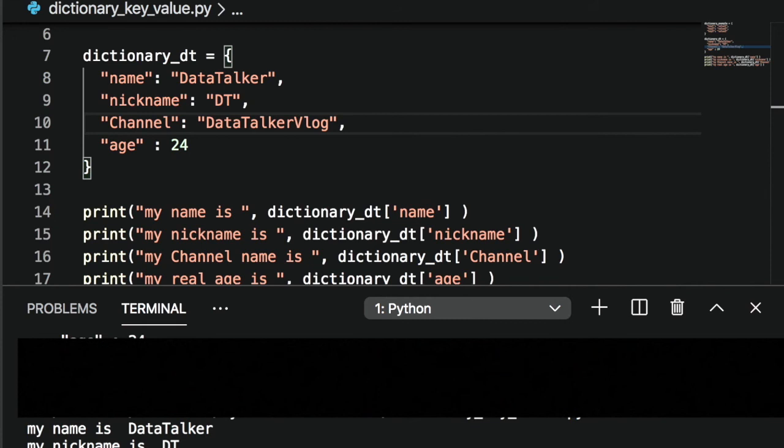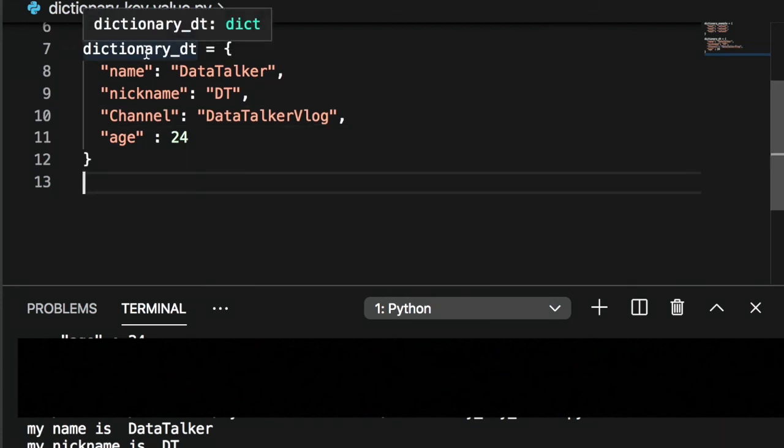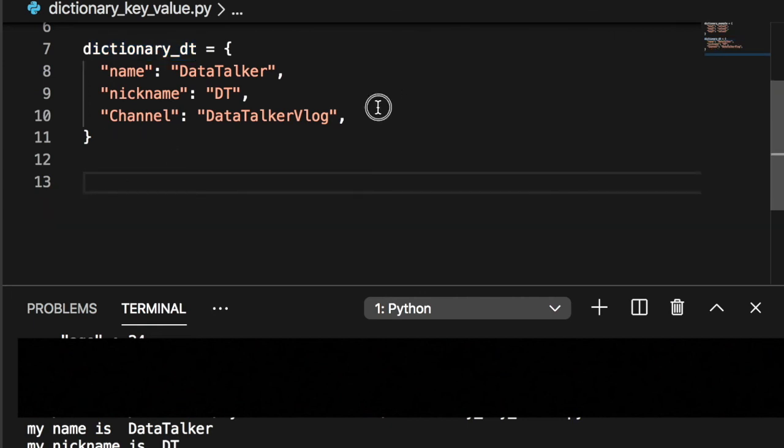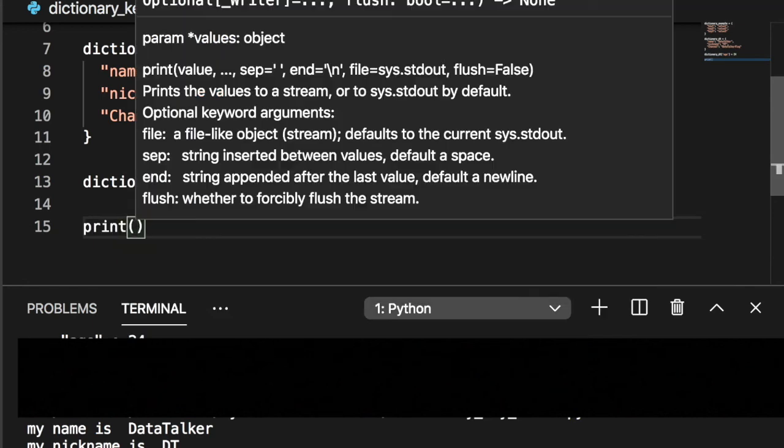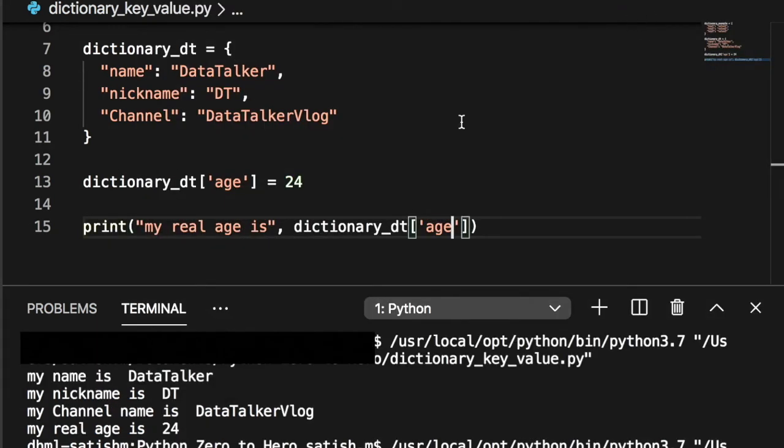As we did with lists, let's learn how to add elements to a dictionary. The key pointing to a value is a big part of what a dictionary is. This is also true when we are talking about adding elements to it. I still have my dictionary dt. I want to add age again, but in the programming way, in the Python way, we will add a new value to it. Like this, we just need to assign a value to a dictionary key. Nothing complicated here, right? Let's run it, and we are getting the new value here.